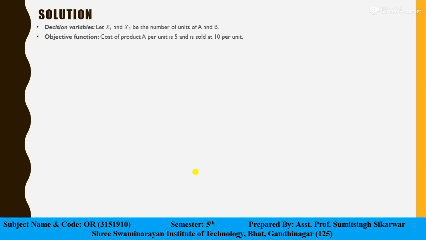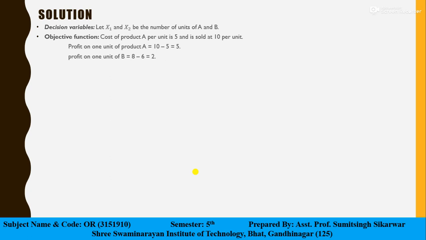Now the cost of production of A per unit is 5 rupees and it is sold at 10 rupees. So the profit is 10 minus 5, which is equal to 5 rupees. Again, the profit for B is equal to 8 minus 6, which is 2 rupees.